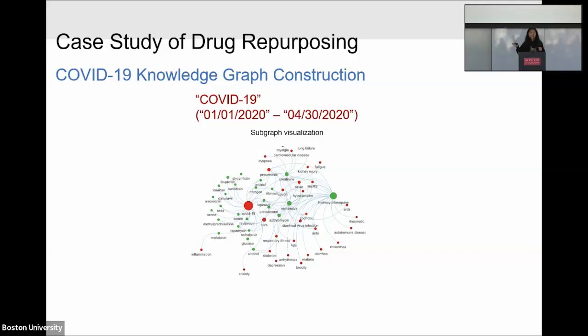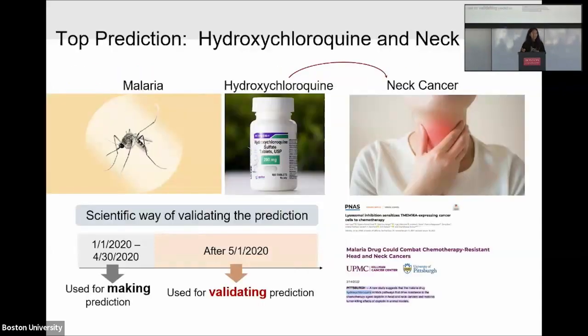We use the COVID-19 related PubMed publications, published between January 2020 and April 2020. Why do we use this small-scale example instead of showing the large-scale knowledge graph combining all the literature? Because we are still processing it. There are tens of millions of publications, so it takes a lot of time. So in this presentation, let's just see this small-scale example. We feed the knowledge graph from these publications to the GNN and get some predictions.